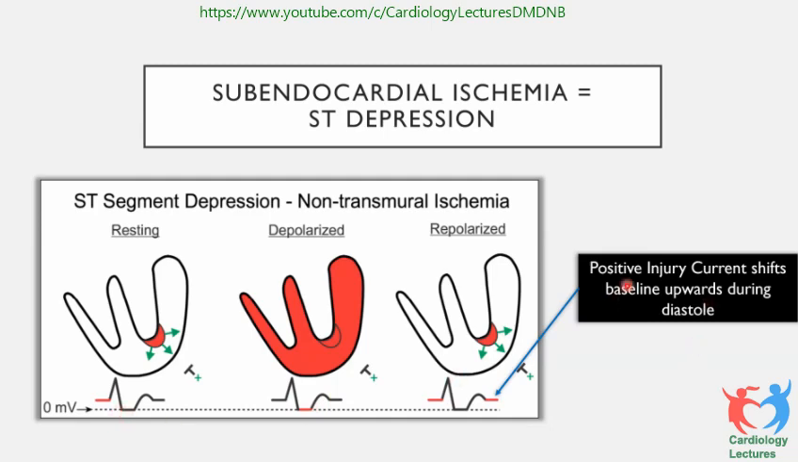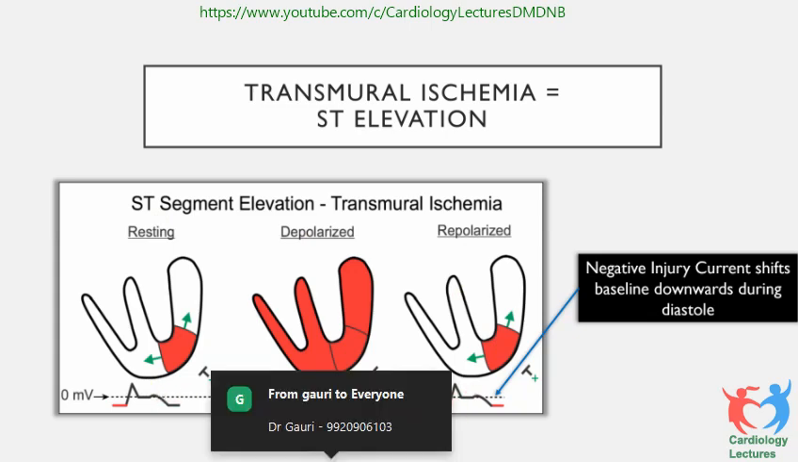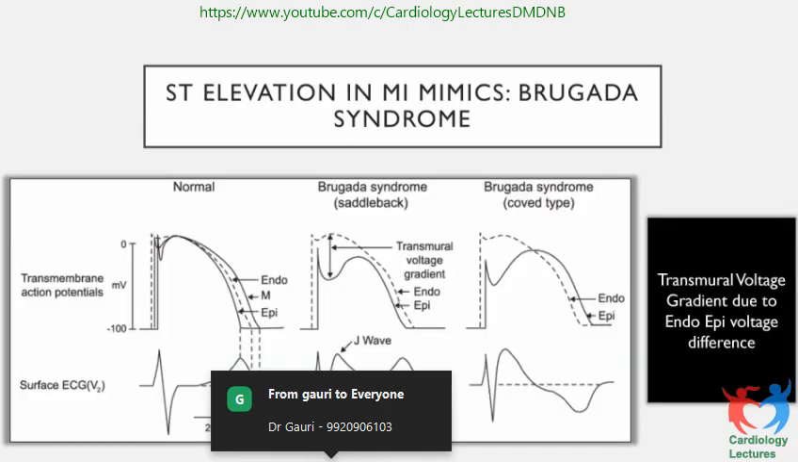The positive injury current shifts the baseline upward during diastole. Negative injury, we have already talked about. It shifts the baseline downward during diastole. So that is how you have this resting. This is depolarized. This is repolarized. So that is how it becomes the new baseline. It shifts up. That is how it looks like an ST elevation.